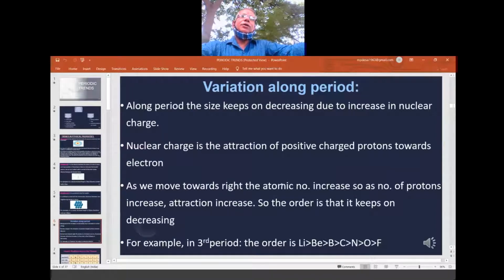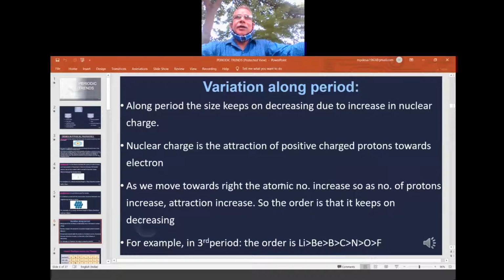After nitrogen, oxygen 2,6, fluorine 2,7, and the last one, neon 2,8. When moving from left to right, the atomic number increases by 1, so electrons increase by 1. Where is it going? It is going into the same level, the second shell only.